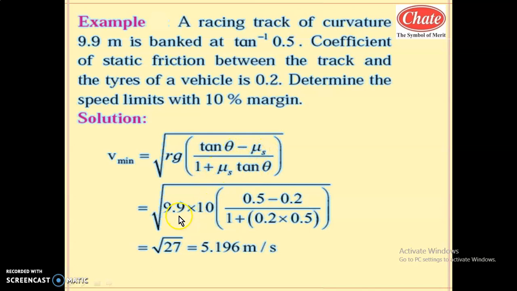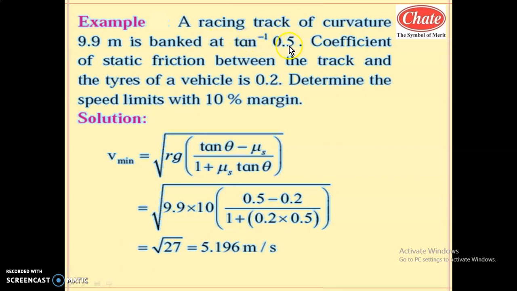Now substituting the values in this equation: R is 9.9, g is 10, tan theta is 0.5, mu s is 0.2. The difference is positive here, upon 1 plus mu s, 0.2, times tan theta. What is the value of tan theta?